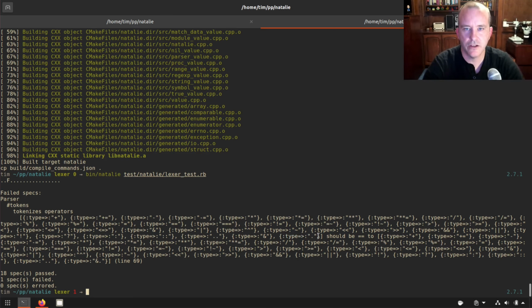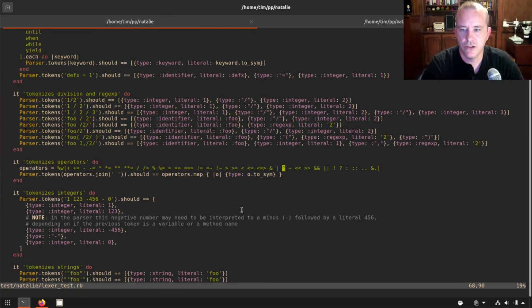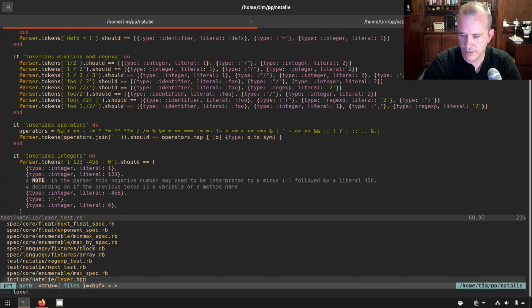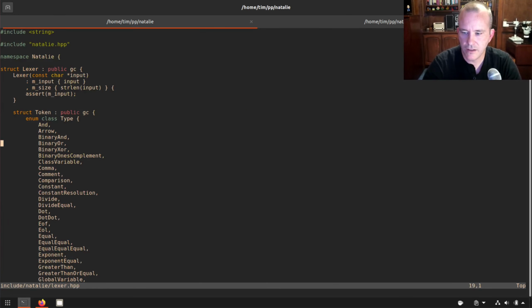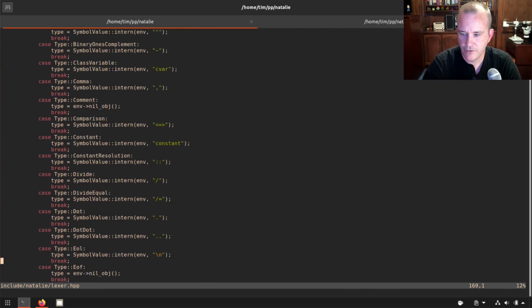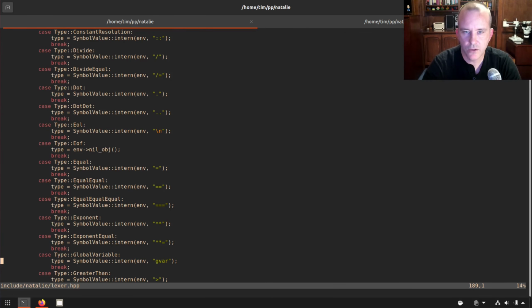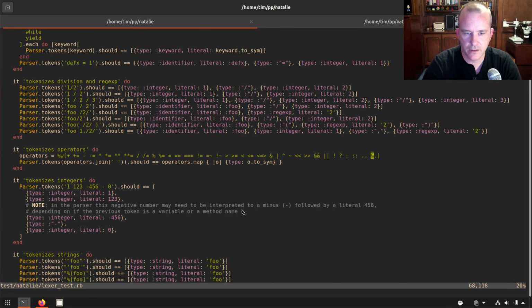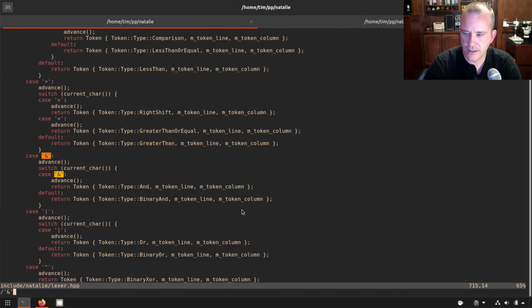And so this will be a good chance for me to show you how the Lexer works. It's all in the header right now. I'm not sure if I like that, but it all fits in the header file for now. And so we just need to find where we're recognizing this ampersand symbol, and it's right here.